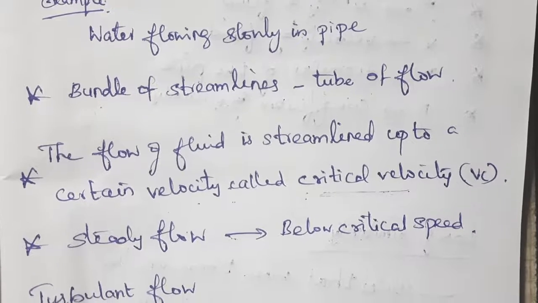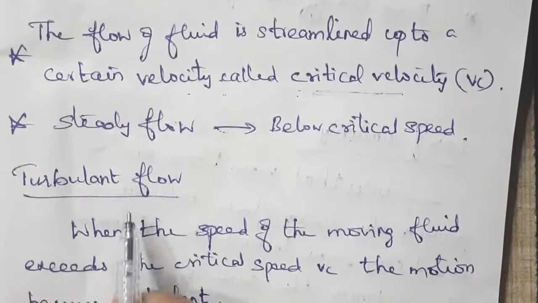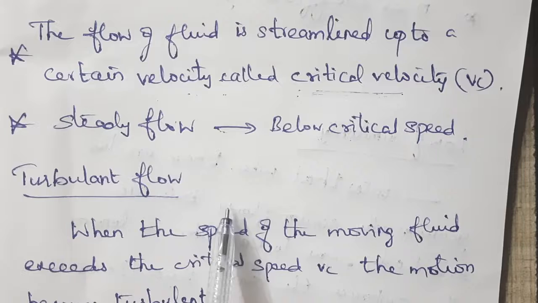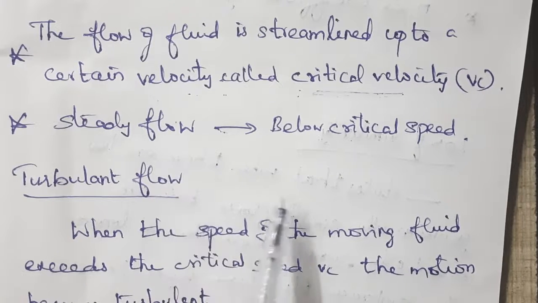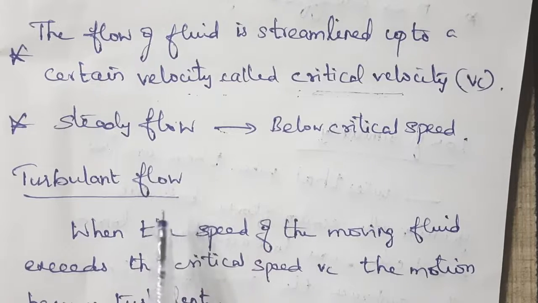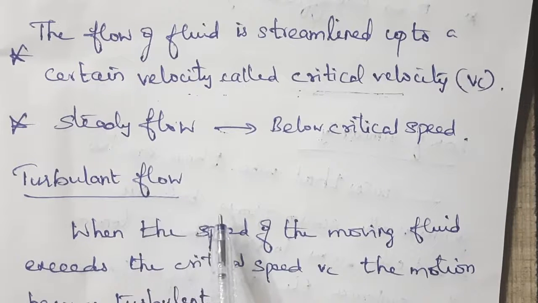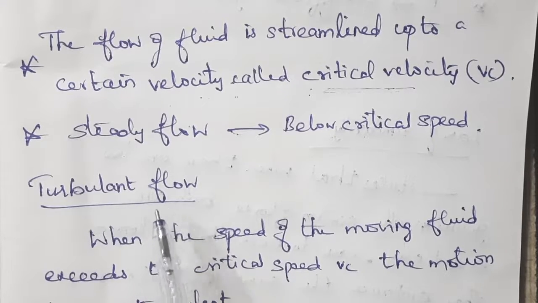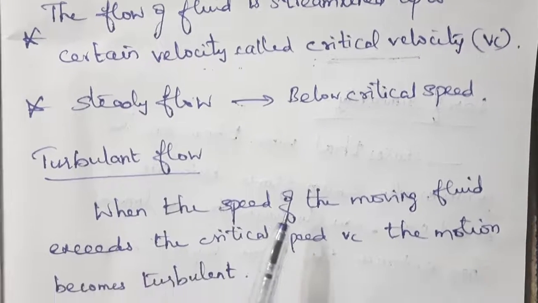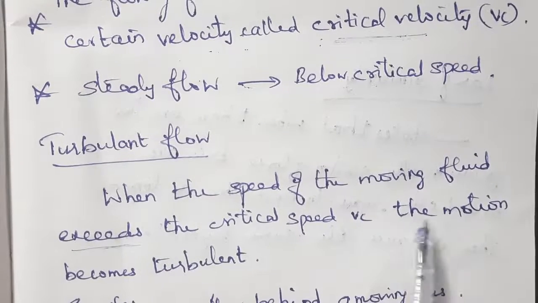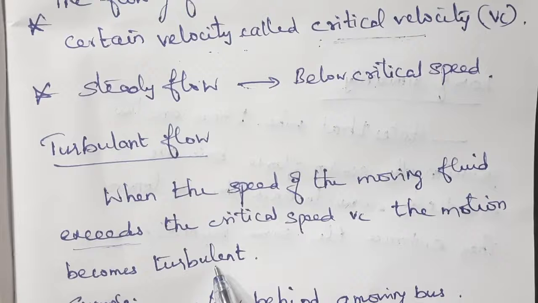Alright. The next type of flow is turbulent flow. This can be called unsteady flow, or disorderliness in the motion of flow. Steady flow means orderly flow. Unsteady flow means disorderliness in the motion of flow, otherwise turbulent flow. When the speed of the moving fluid exceeds the critical speed Vc, the motion becomes turbulent.